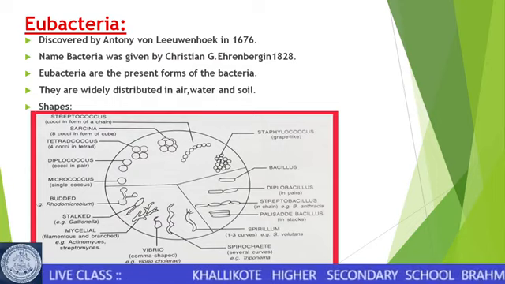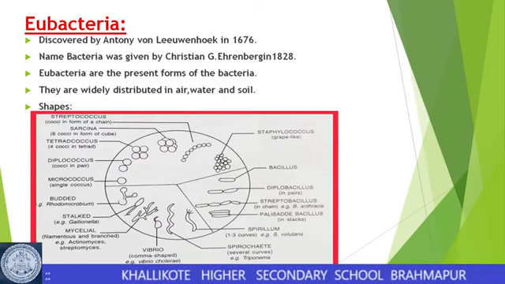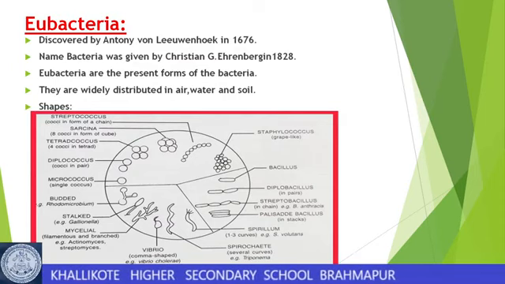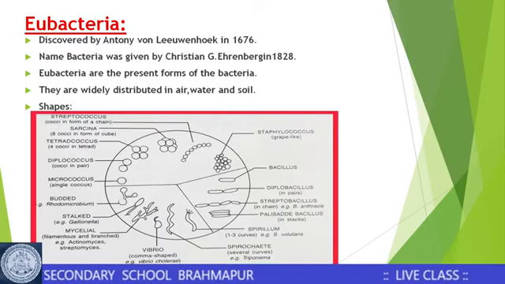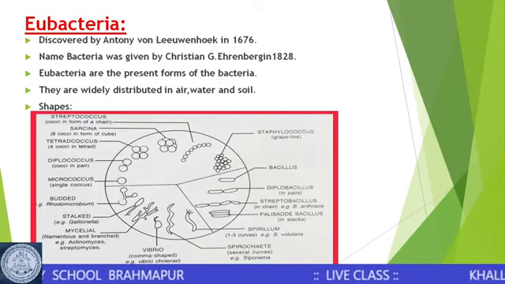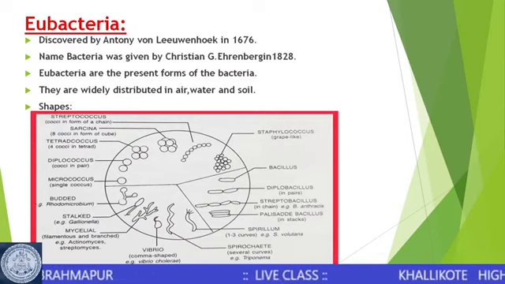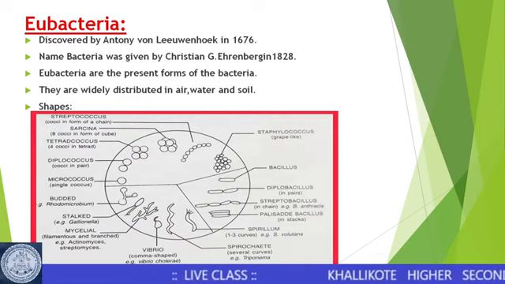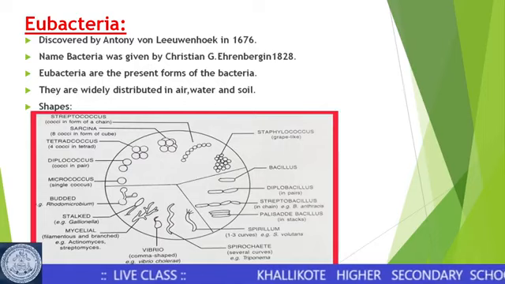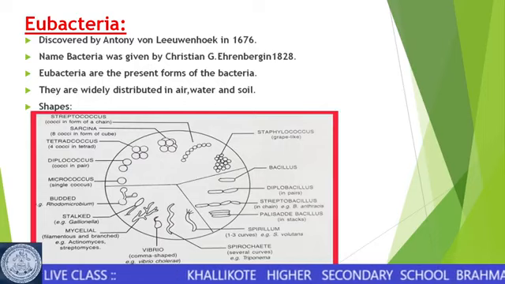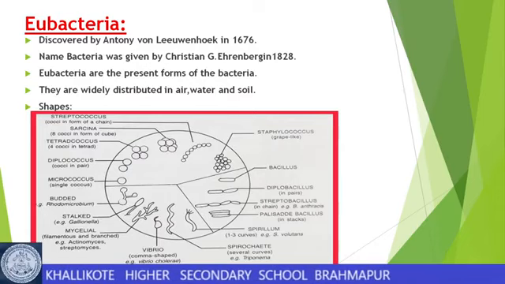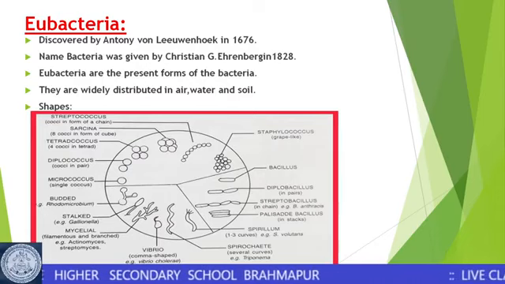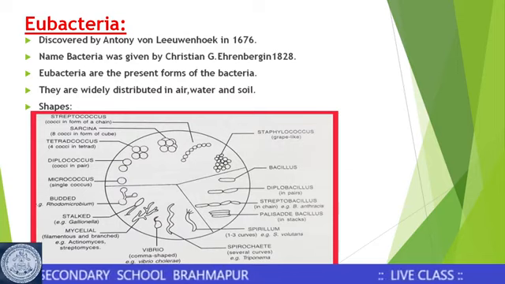The filamentous forms are called mycelial. Sometimes you have a stalked or budded form of the bacteria. So, these are general bacterial shapes that we come across, the most common being the spirillum, bacillus, coccus and the vibrio shapes.